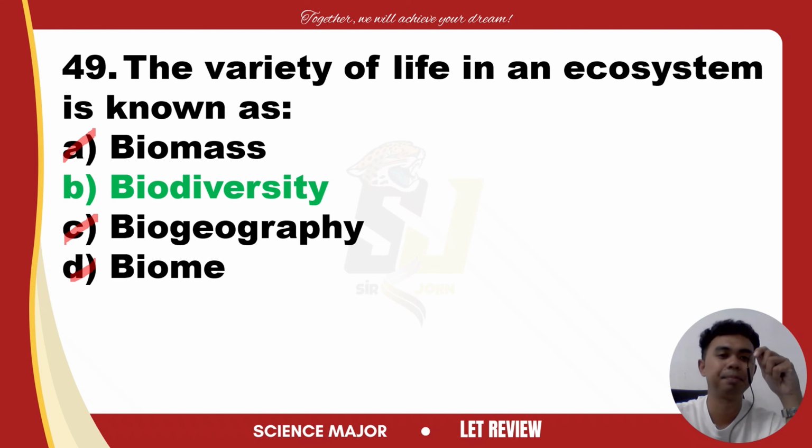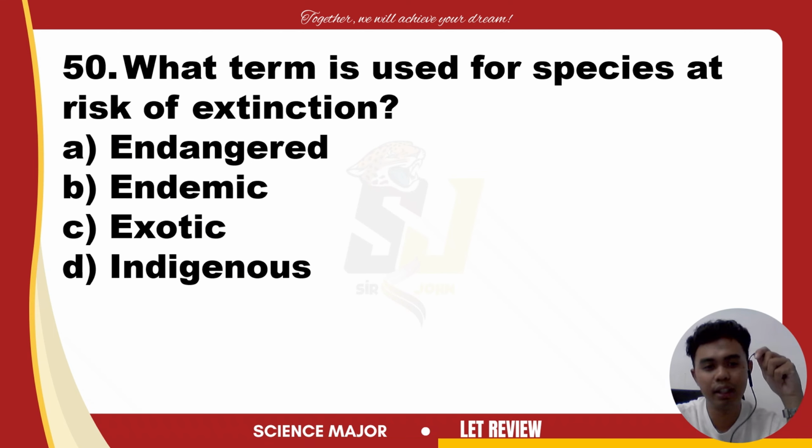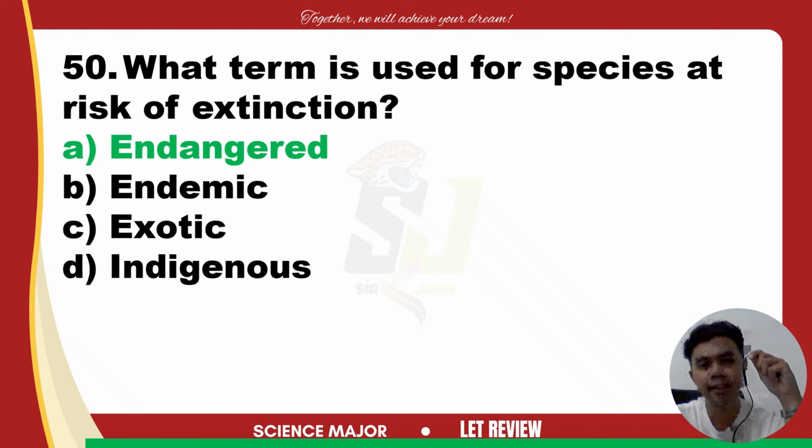Okay, number 50. What term is used for species at risk of extinction? Endangered, endemic, exotic, indigenous. The answer is endangered. Are you familiar with the term endangered species?